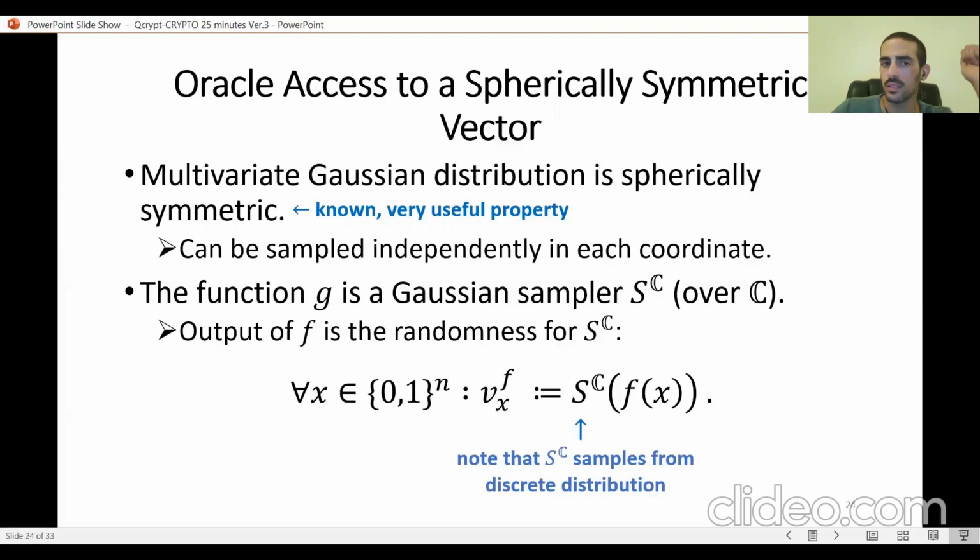One technical detail to recall is that S has to be an efficient, in particular polynomial size, classical circuit, and it cannot really sample from the continuous Gaussian distribution. It has to sample from a discrete Gaussian distribution, but we're going to leave this technical detail for the full version, for the paper, and in this presentation, we're going to assume that S samples from the continuous Gaussian distribution.